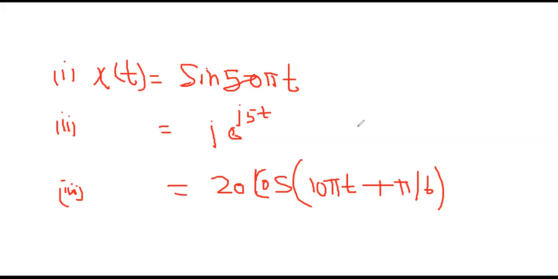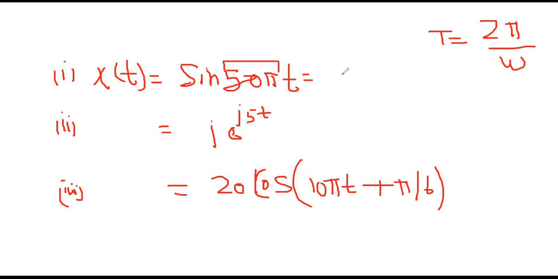So dear students, as we have calculated the fundamental time period in the previous slide, that was coming out to be 2 pi by omega. Okay, so for the examples presented here, we are trying to calculate the fundamental time period of these signals. So for this signal, we see how much omega is.